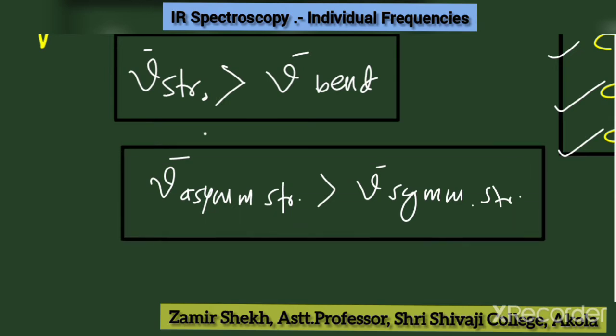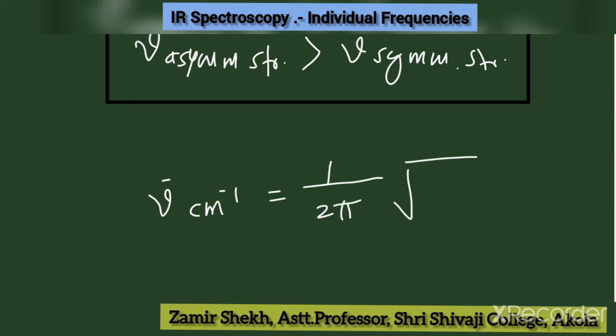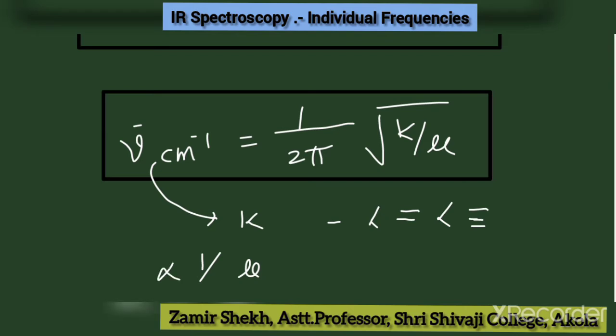According to Hooke's law, the vibrational frequency in per centimeter is equal to 1 by 2 pi times the square root of k by mu. From that equation one can conclude the vibrational frequency is directly proportional to the force constant, k. That means a single bond has lower absorption than a double bond and then a triple bond. And mu is the reduced mass, which is inversely proportional to the vibrational frequency.